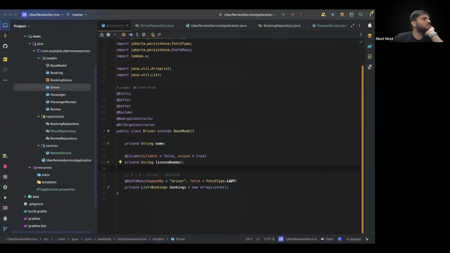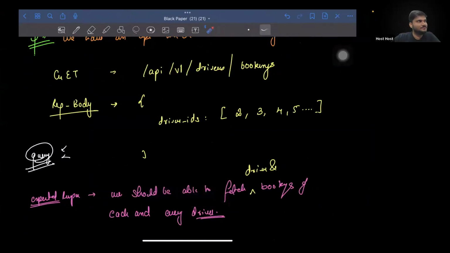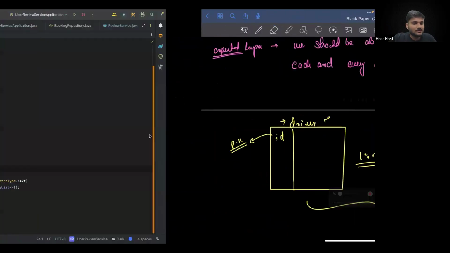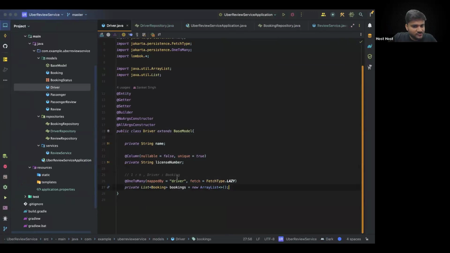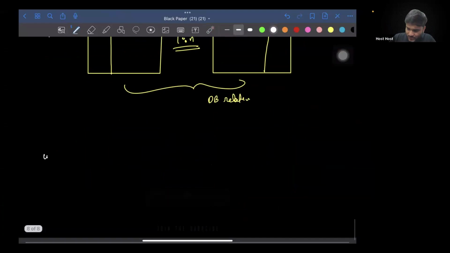Most of you are not able to find anything fishy, right? Is anyone able to find anything fishy in this problem? Anyone who is able to spot anything fishy? Now just think about it. We are already building this model, and we already concluded on one fact. Remember that if we are fetching the driver details, then we want the fetch type of bookings to be what? Lazy, right?